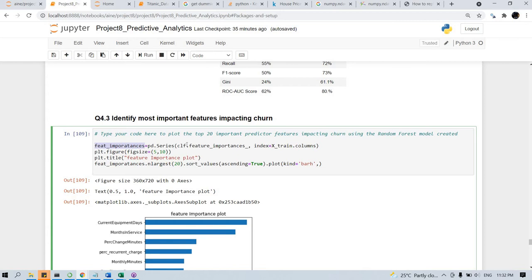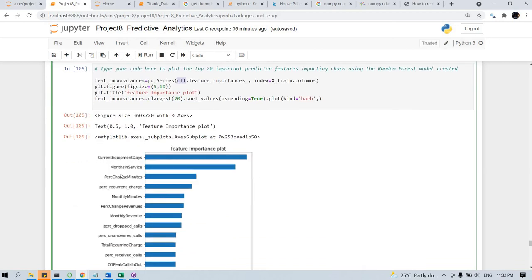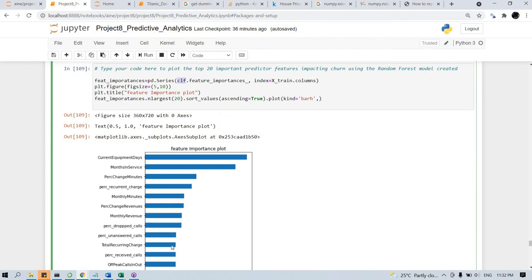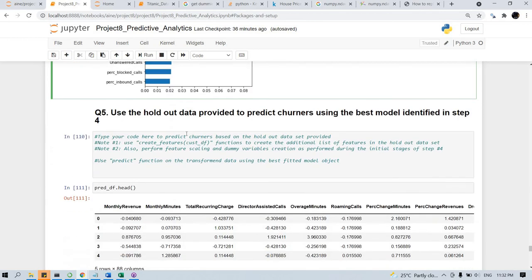We apply the classifier's feature importances, and you can see that current equipment, monthly service, percentage change in revenues, percentage recurrent charge, monthly minutes and monthly revenues are the most important features. Out of around 50 to 52 features, these are the most important.